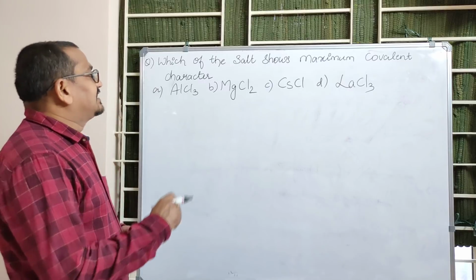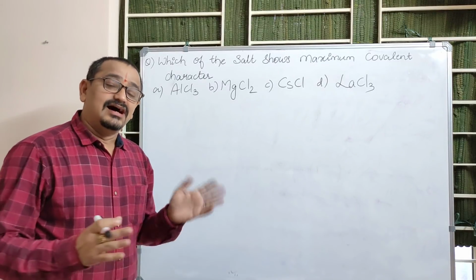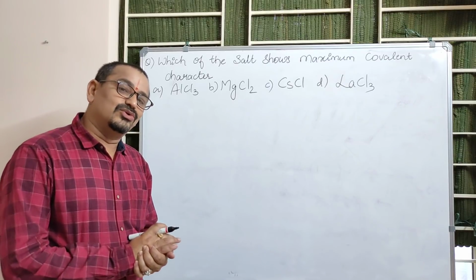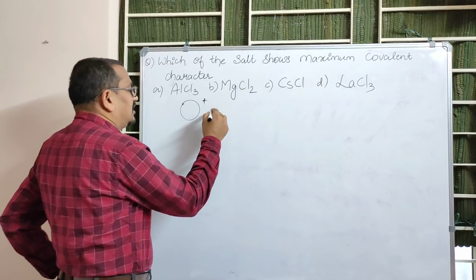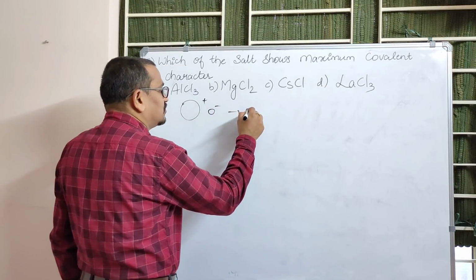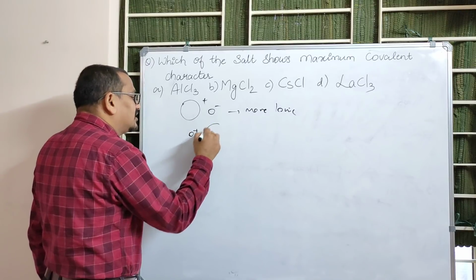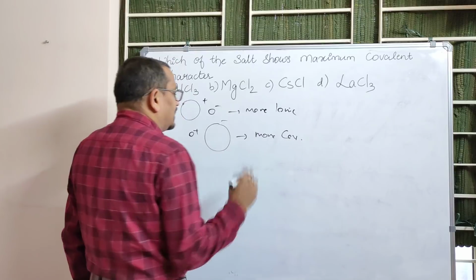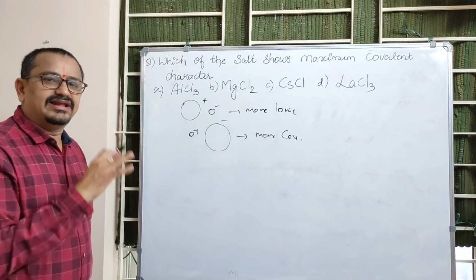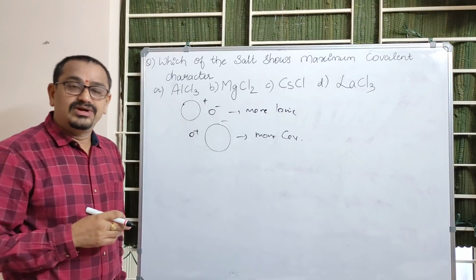Right. So this is our next question. Which of the salts shows maximum covalent character? Ionic and covalent character. Again we have to go to Fajans' rules, according to which a larger cation or smaller anion or both means more ionic in character. A smaller cation or larger anion or both means more covalent in character. And the size of the cation and anion can be justified with respect to the charge, which we studied in the previous slide.